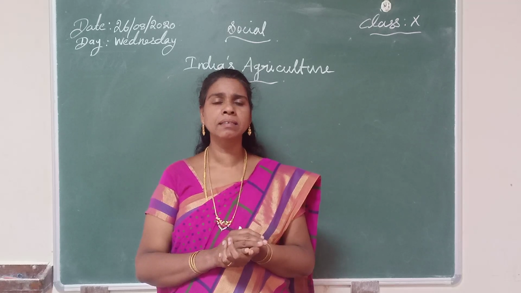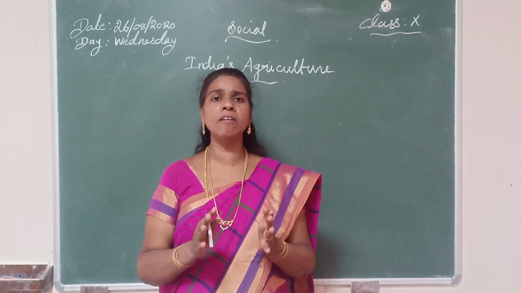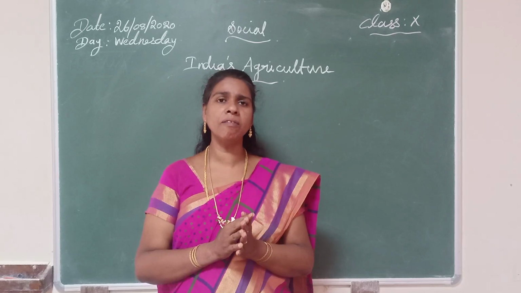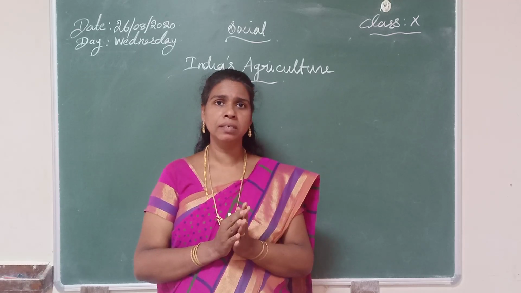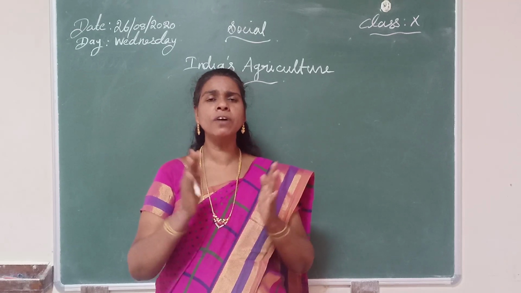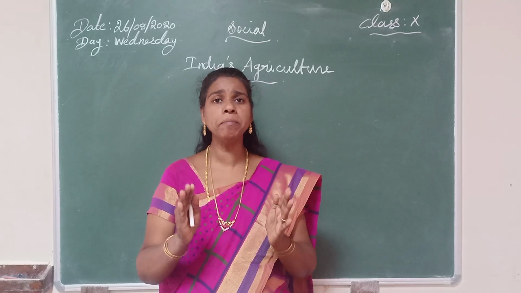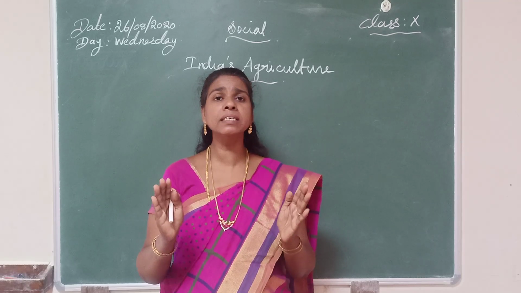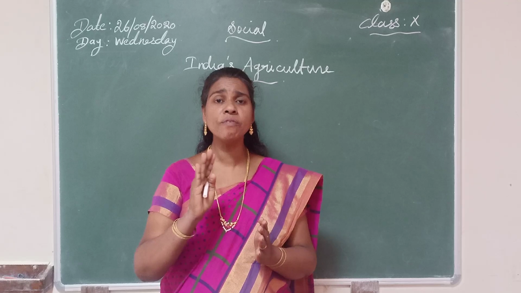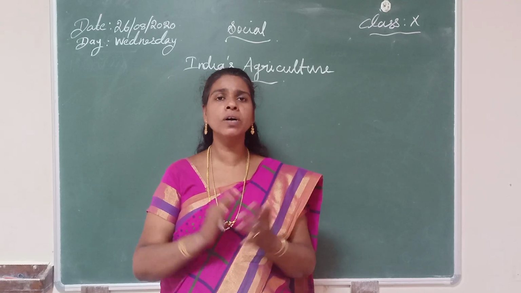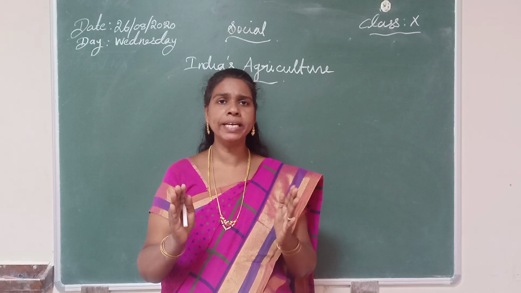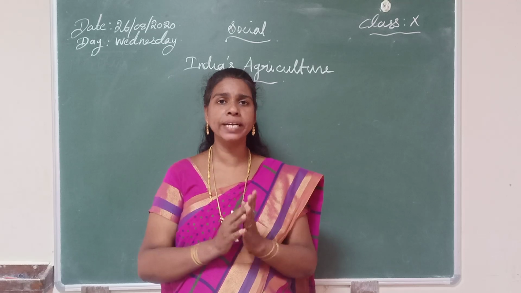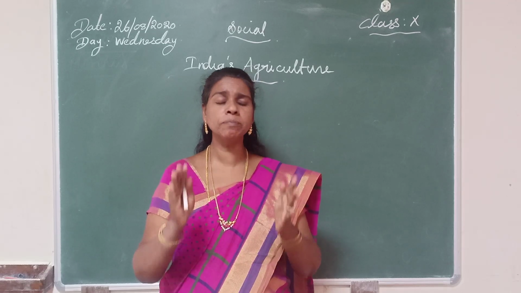What is agriculture? Agriculture is the art and science of cultivating plants and livestock. Then from agriculture, first we learned about the factors determining agriculture. How many factors determine agriculture? There are 4 factors. What are the 4 factors? First one is physical factors, second one is institutional factors, third one is infrastructural factors and the fourth one is technological factors.